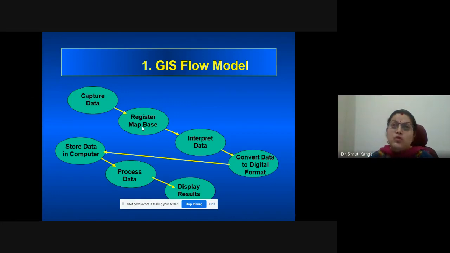And then finally we go for the display of the results as reports or different kinds of outputs. So this is the complete flow diagram or flow model which GIS uses, starting from the capturing up till the publication of the processed data, which is related to displaying different maps and the results in the form of reports, tables, charts, etc.